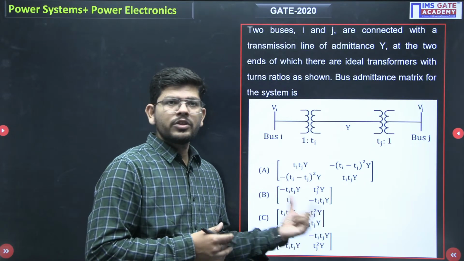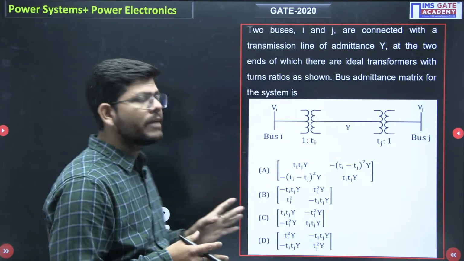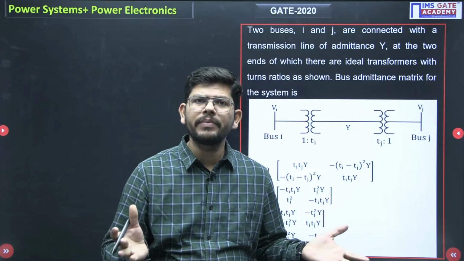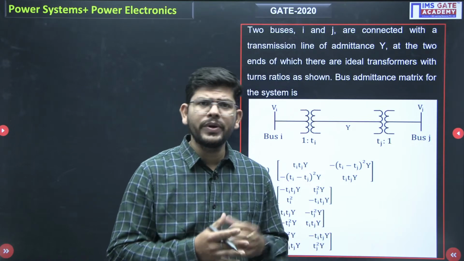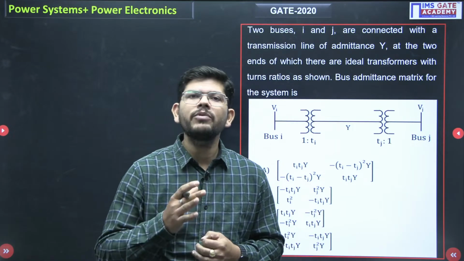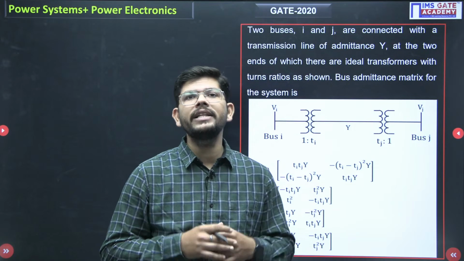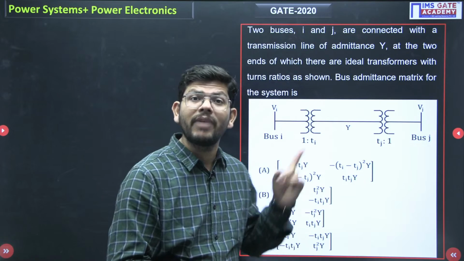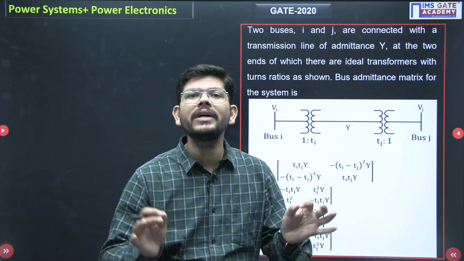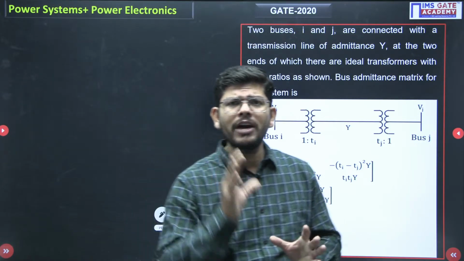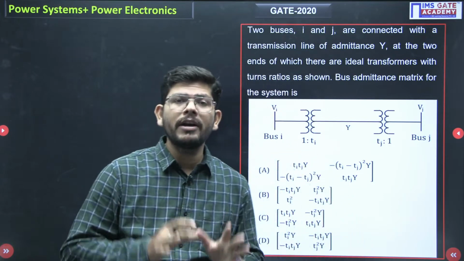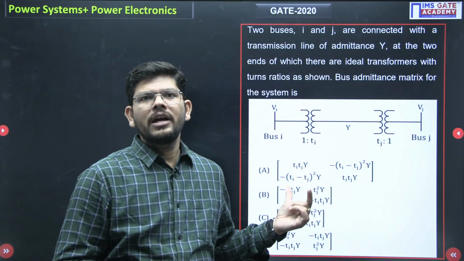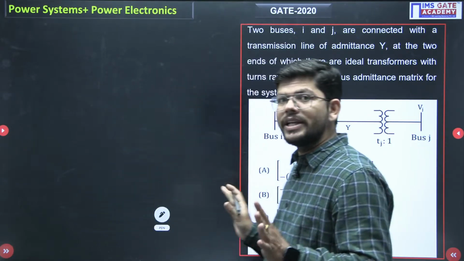How to solve a question if the buses have a transformer in between? It's very simple. And what trick did I tell you in yesterday's lecture as well? If you are getting anything unexpected, you have to apply KVL and KCL while solving the problems of bus admittance matrix. If you have listened to me carefully and adopted this strategy, this problem is not going to create a problem for you. Just see how easily we can solve this question.